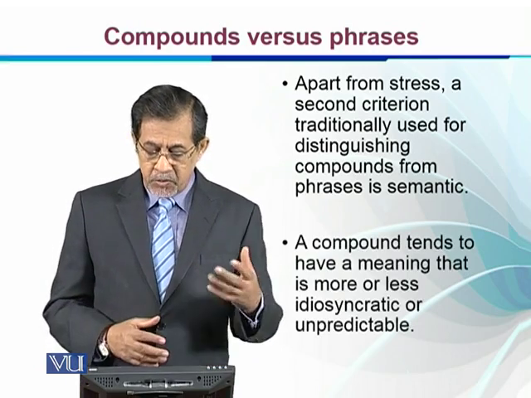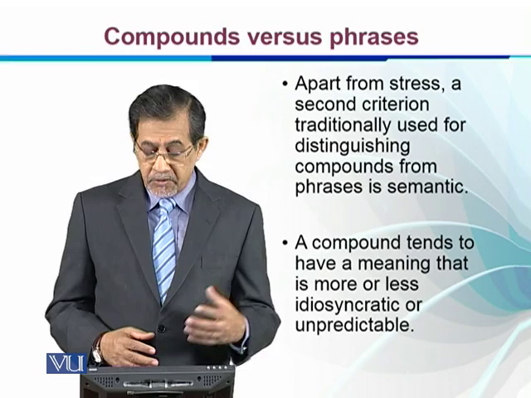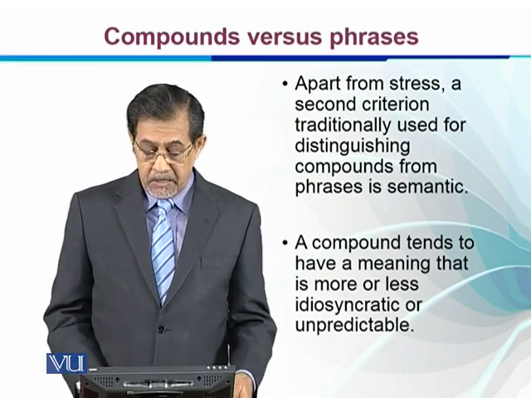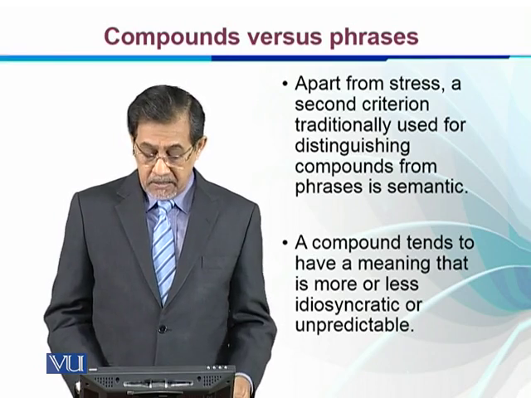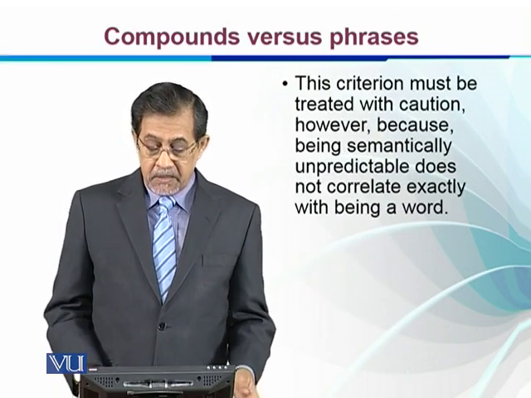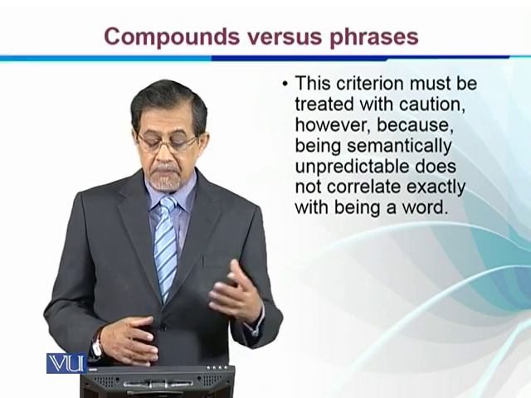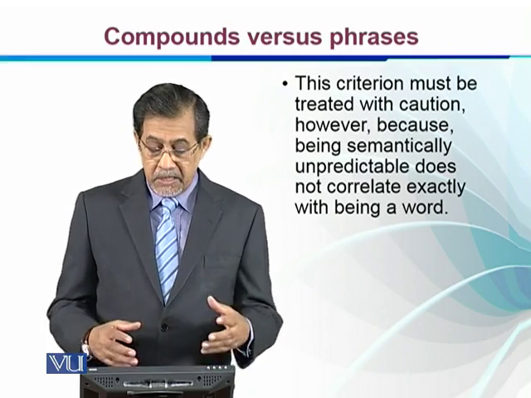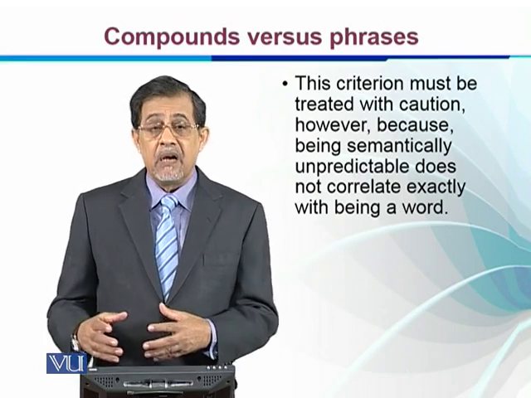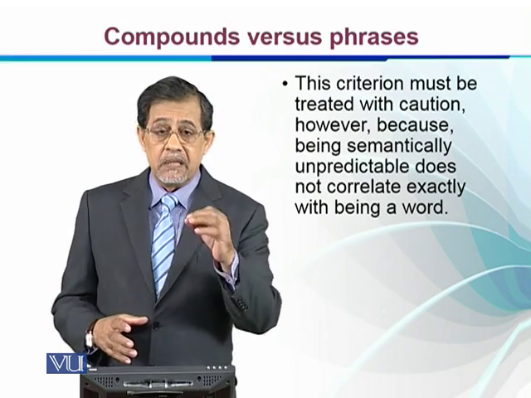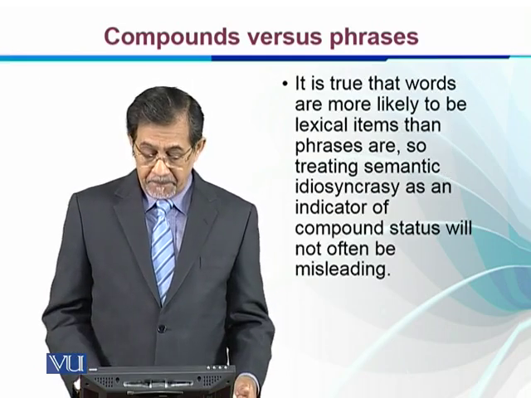A compound tends to have a meaning that is more or less idiosyncratic or unpredictable. In the case of a compound, we cannot predict the meaning. The criterion must be treated with caution, however, because being semantically unpredictable does not correlate exactly with being a word. So we cannot be sure that it is a word.